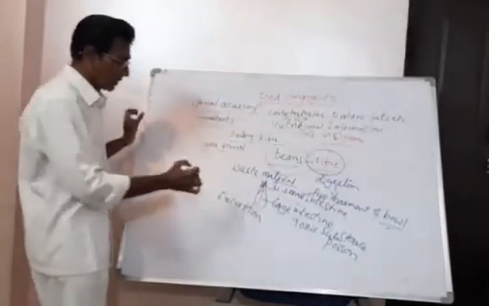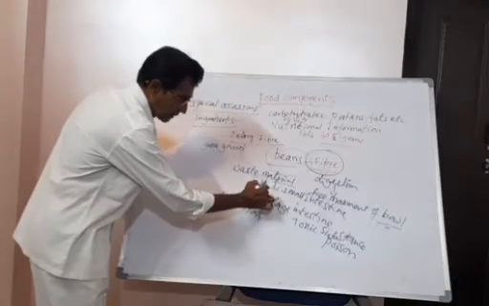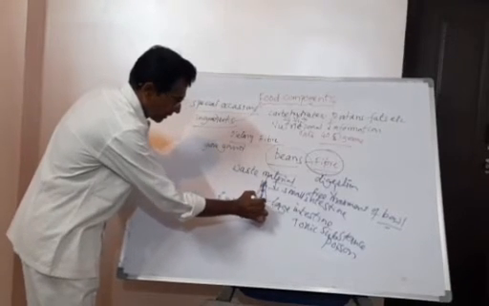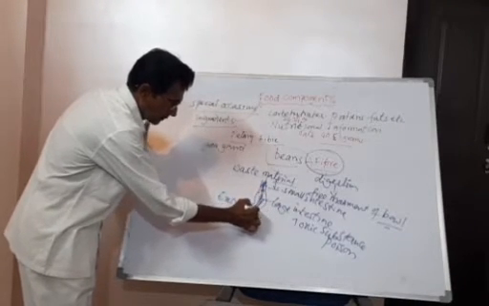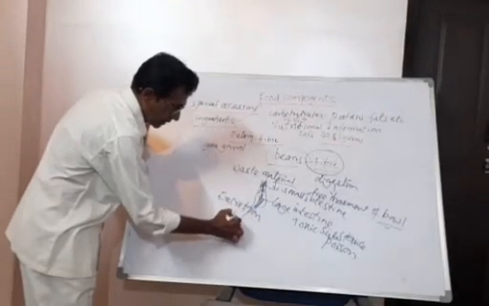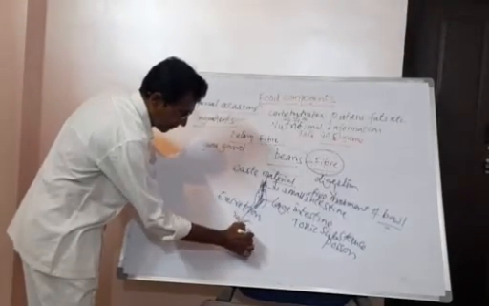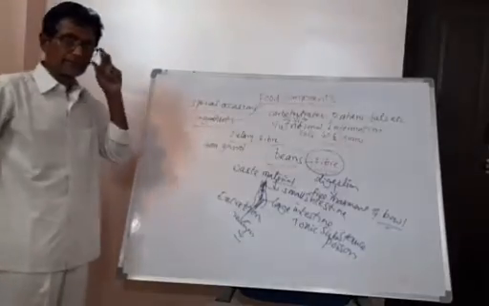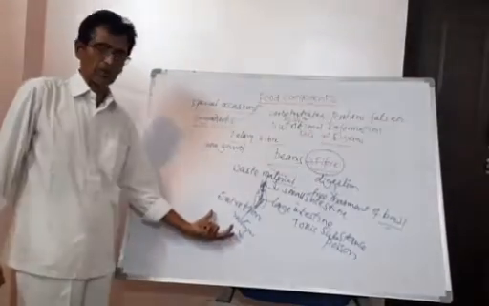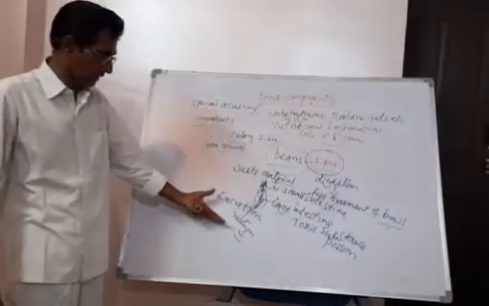So here what happens? The waste food item should come out from our body. So to come out, there should be a movement. The waste item should come slowly. It comes to rectum. From rectum, it has to go outside. In the name of nature call, we send outside daily.